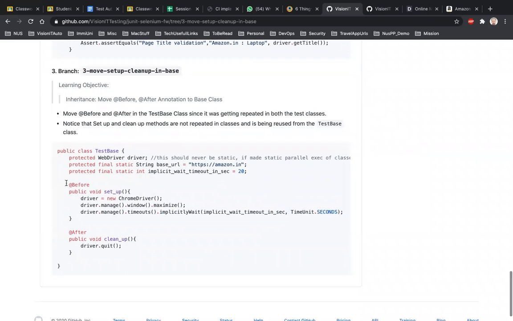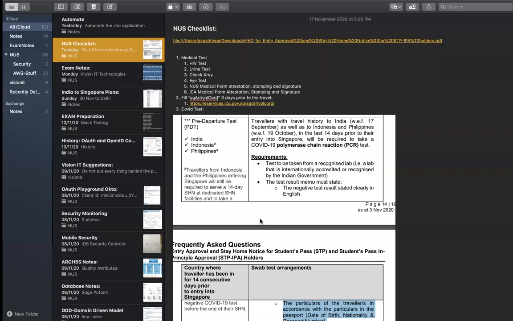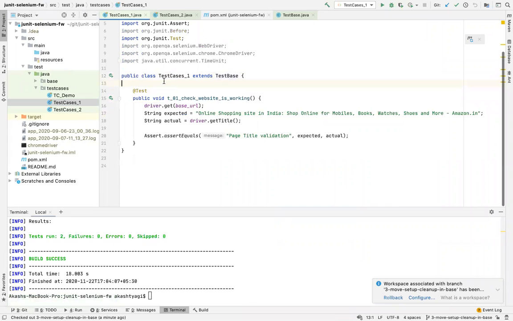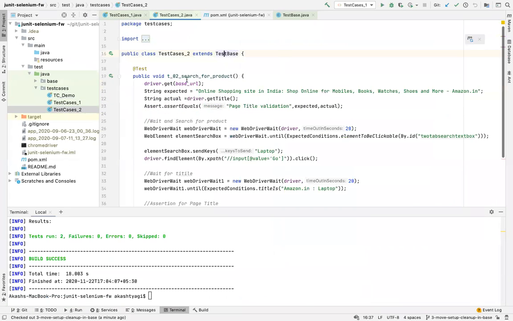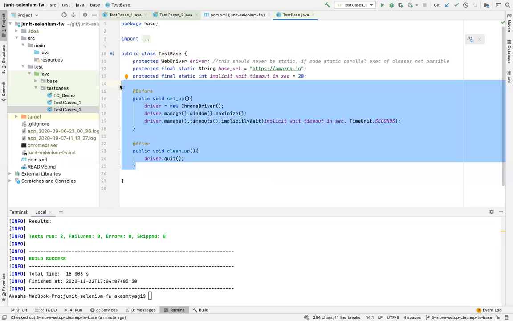What I've done is, if you notice, the setup and cleanup was also present in both the test classes, and I have to move it basically. So you see here we have after and before, and here also we have after and before. I have moved them to the test base. So again, this piece of code is not getting repeated.